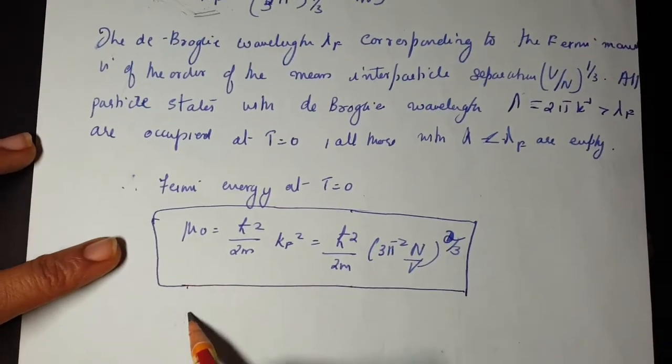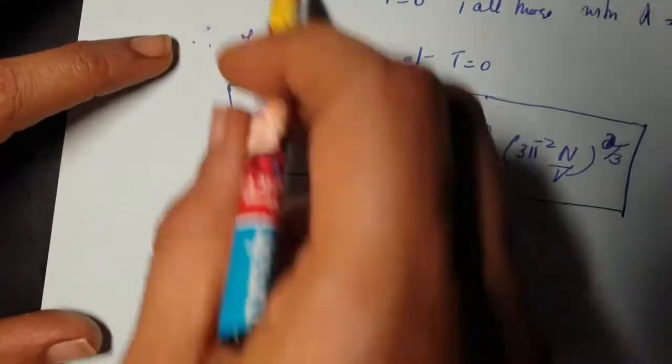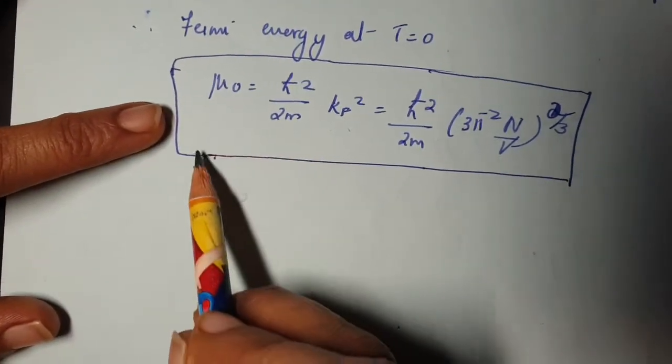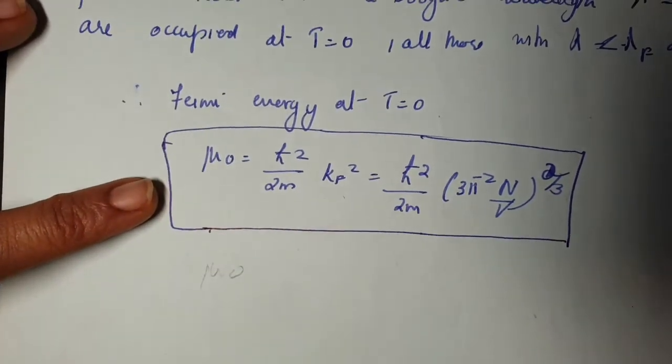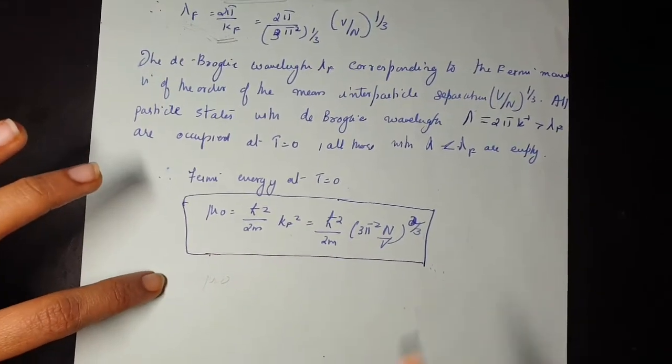And Fermi energy mu 0 is equal to h cut square by 2m kf square. We already found the value of kf here, so just substitute, and you have the value of our Fermi energy at T equal to 0. Okay, so that's all. I'll halt here for this lecture.